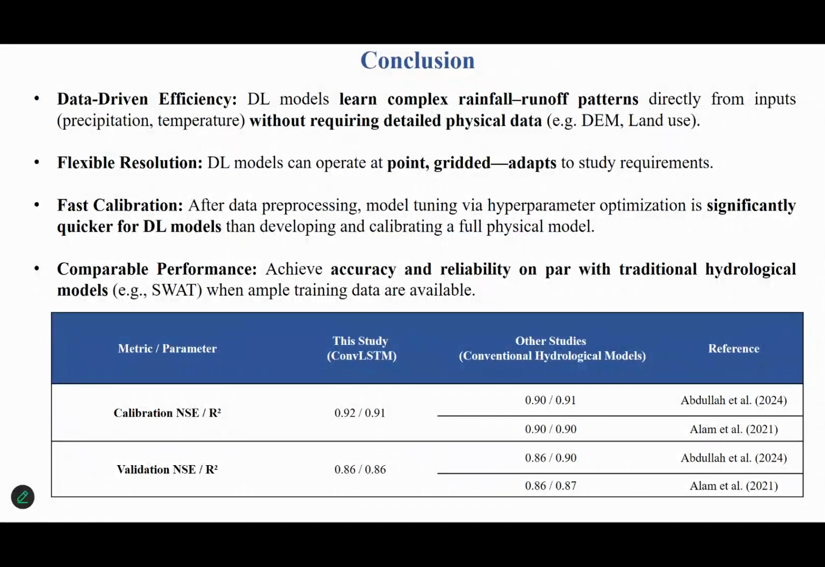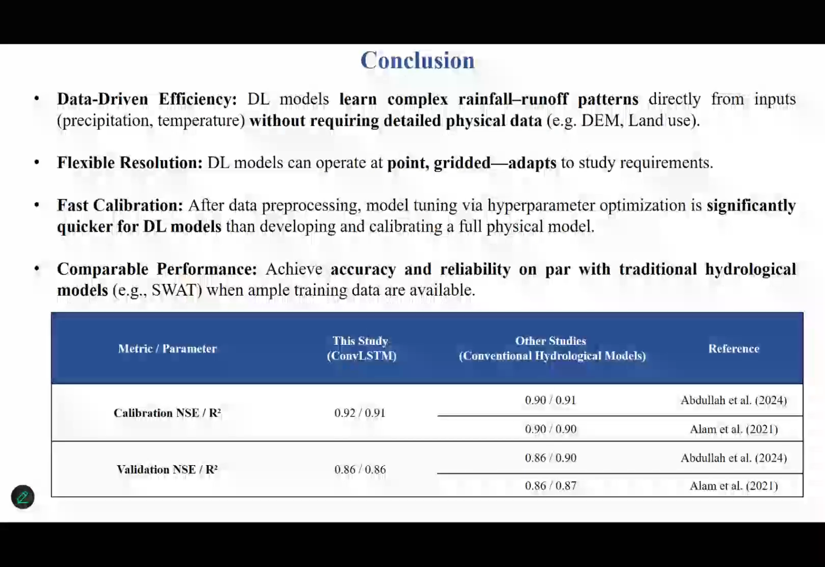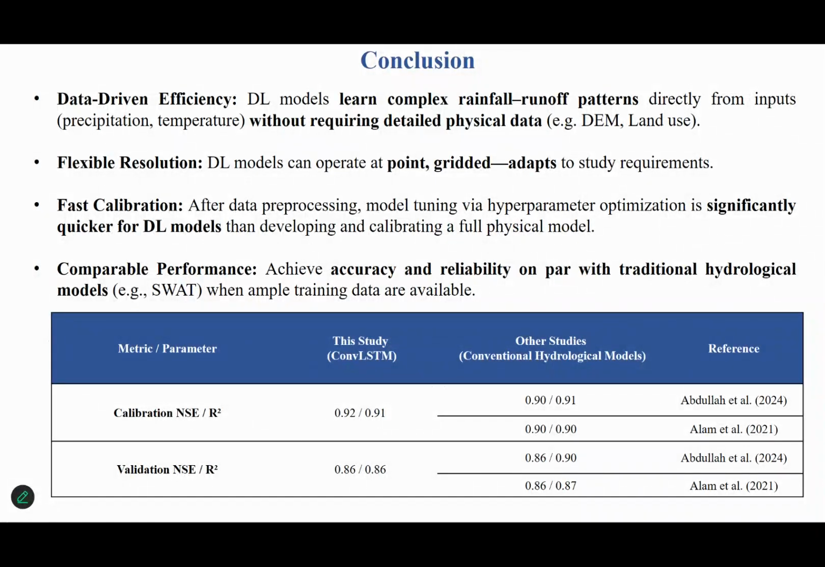So if I conclude, our deep learning model can learn complex rainfall runoff patterns directly from images, because they do not require detailed physical data like dam and land use. And they can also provide this data at a faster rate compared to our traditional hydrological model. It can also provide accuracy and reliability at a similar level to our traditional hydrological models. Our deep learning model could achieve accuracy up to 92% during the training period and up to 86% during the testing phase, which is on par with traditional hydrological models, like the Abdullah et al. study and Alam et al.